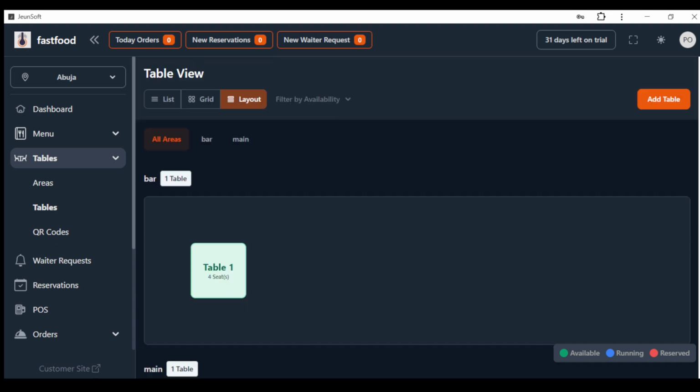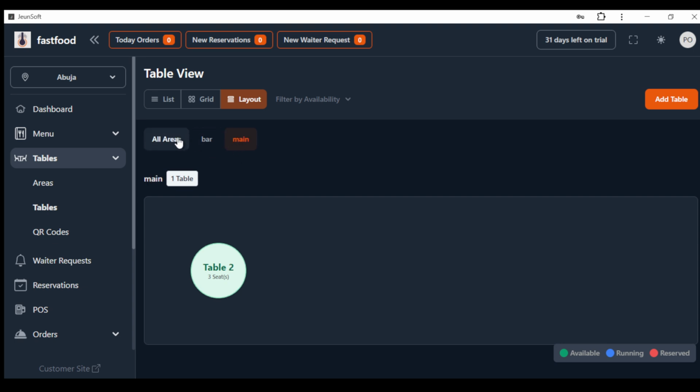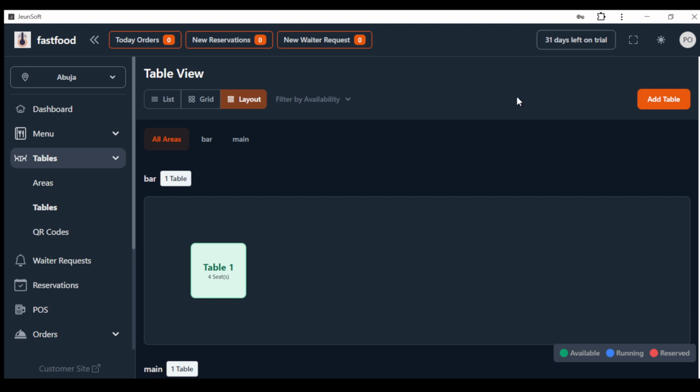So maybe I should add more tables so we can play with them. Now if you check this place, you can see all areas. You can see bar. If you just want to see the tables in the bar, that's it. If you want to see the tables in the main area, you can see. As well, you can filter by availability, running, or reserved table.